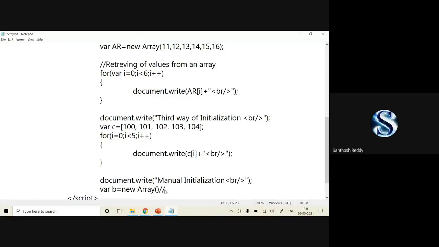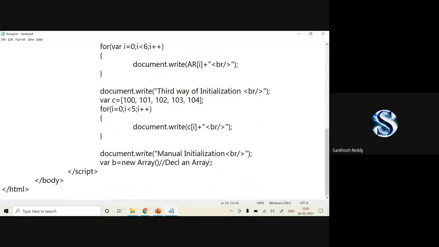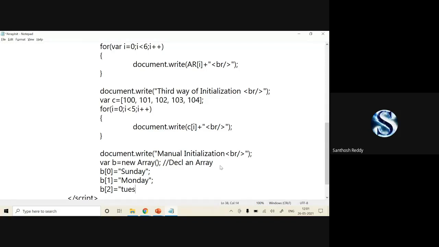Now I have declared an array, but I have not specified any size here. So at that time, what you have to do is directly take b of 0 is equal to some value, b of 1 is equal to Monday, again b of 2 is equal to Tuesday, and close it.